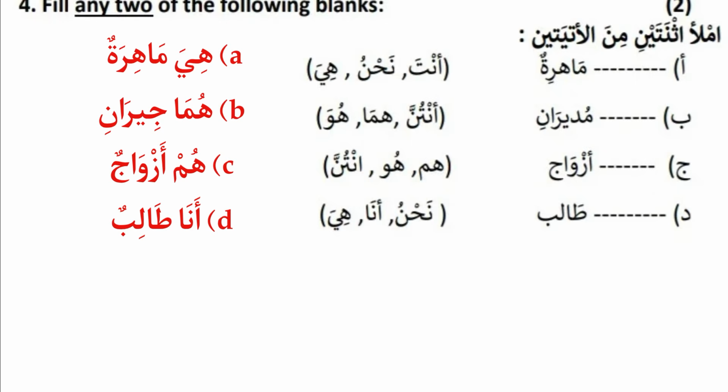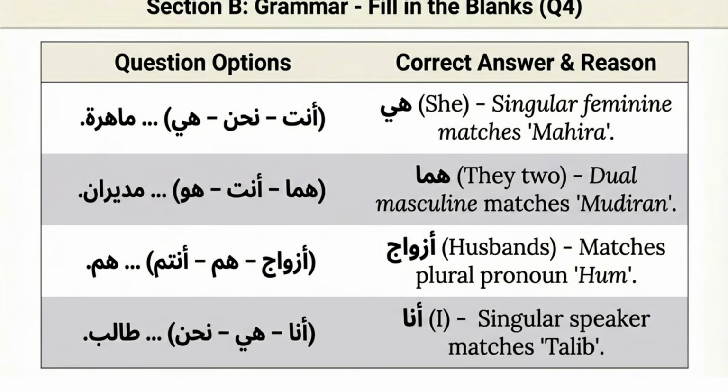Here talibun is singular male. So in these options, ana is the only one suitable here because hiya is also singular, but it is for singular feminine. But here talibun is singular male. So this is the explanation of this question.